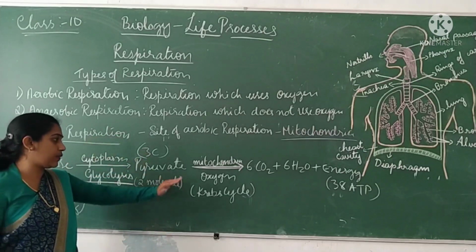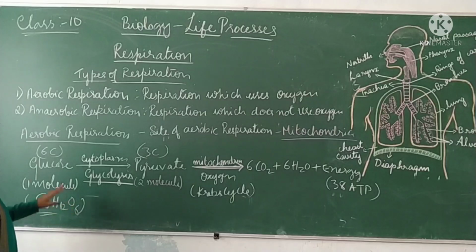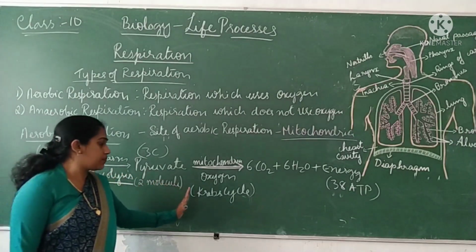The next step is wherein the oxygen is actually used up. So in the first step, oxygen is not used up. For breaking down glucose into pyruvate, there is no use of oxygen. Oxygen use happens here.